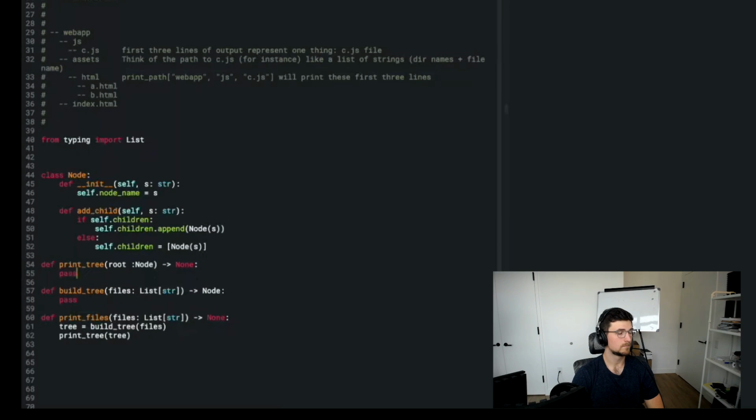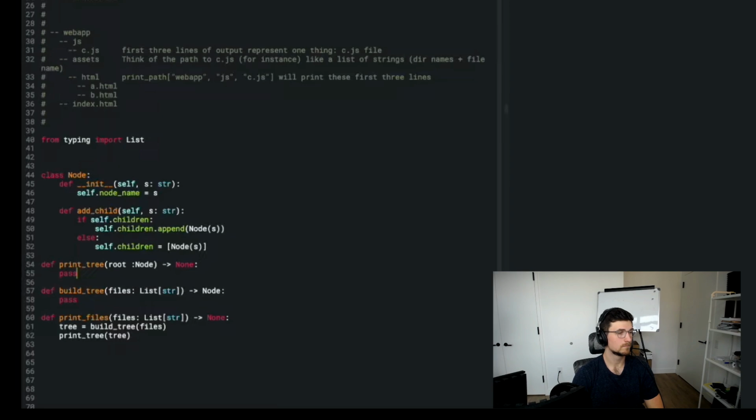Oh gosh, I keep locking myself out of my computer. Okay. So what should we do first? Let's see. There's build tree and there's print tree. How much time do we have? We are on 29 minutes here, so maybe not going quite as fast as I would like, but we'll get it done.